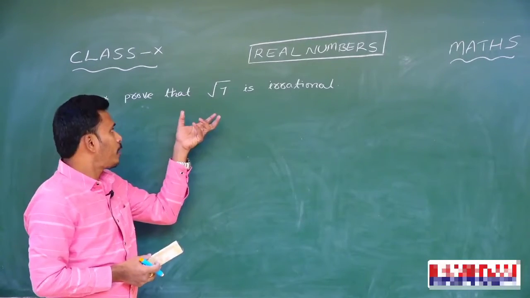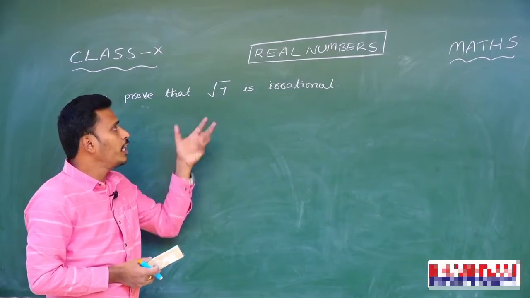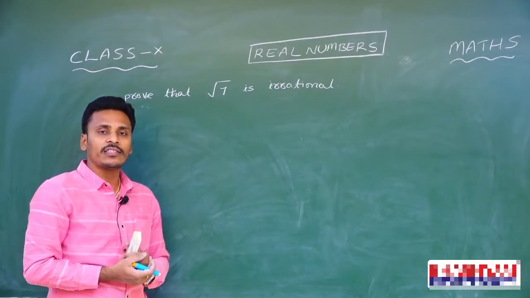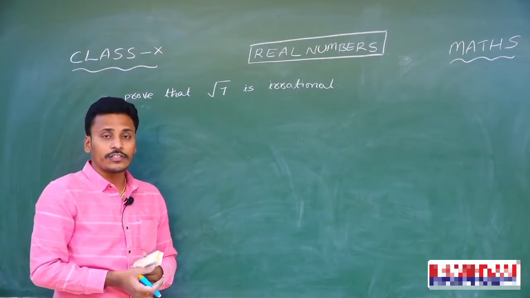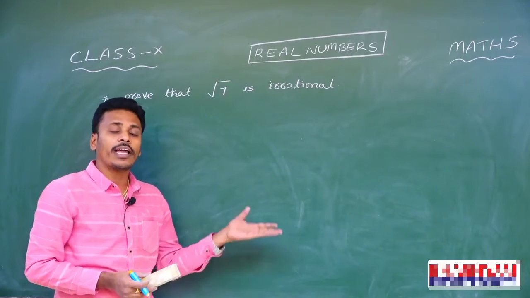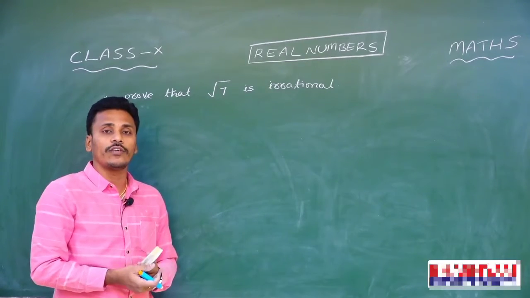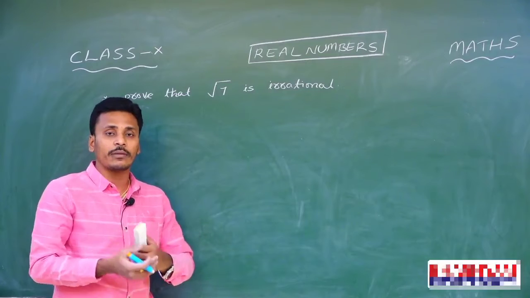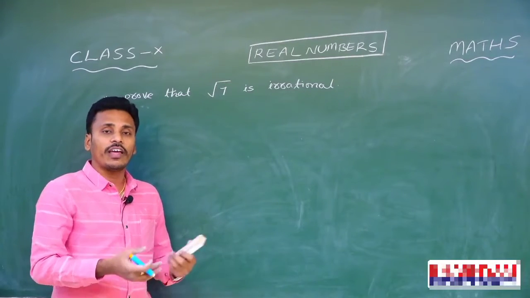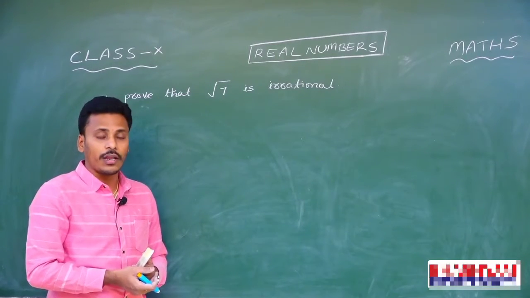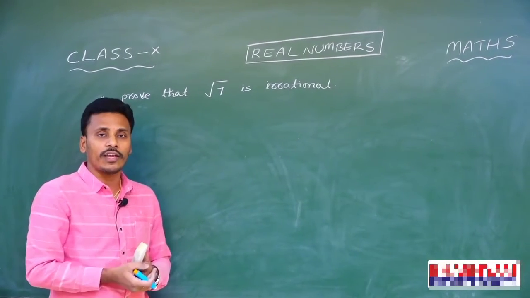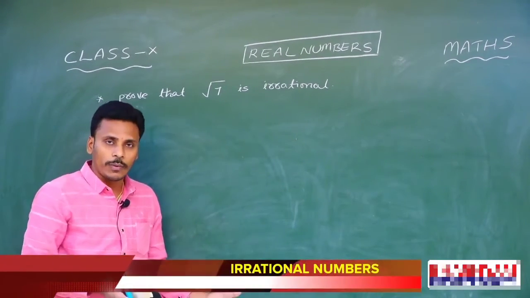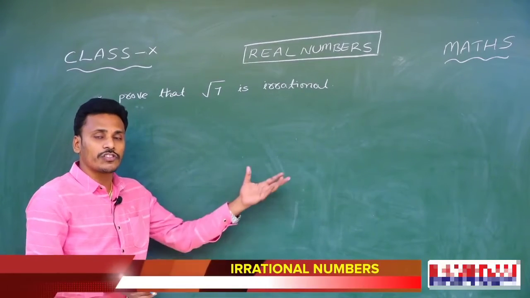Now, the first problem of the class: we need to prove that root 7 is an irrational number. Already we know that root 7 is irrational, just as we did in the 9th class by observing its square root value using the division process, and it is neither terminating nor repeating, and from there we concluded that root 7 is irrational. But now in this class, we are going to prove the irrationality of root 7 using the fundamental theorem of arithmetic, or the statement which we stated before this.